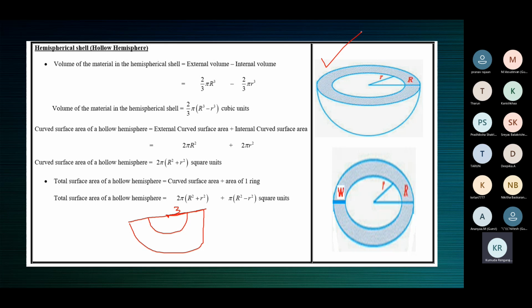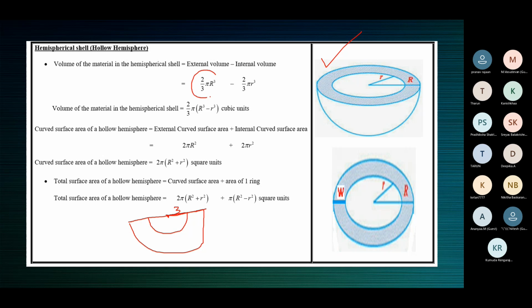And we understood the 3 surfaces of a hemispherical shell. So volume is very clear, because you had something solid earlier. From that you're removing something, no? That's how you get a shell. So you had a solid one earlier.